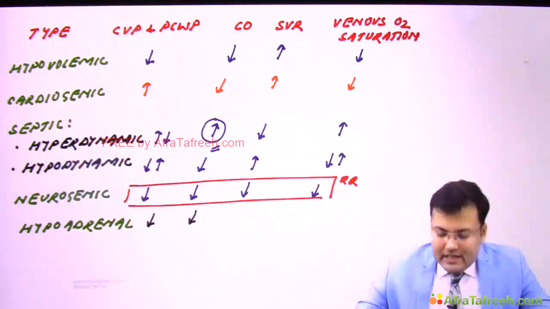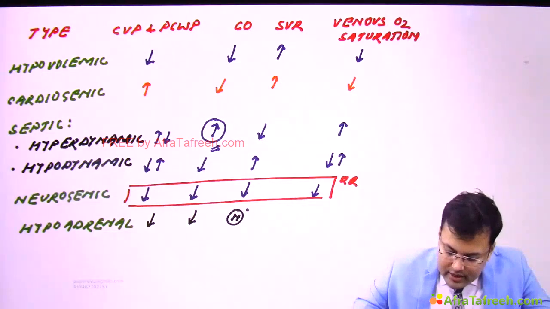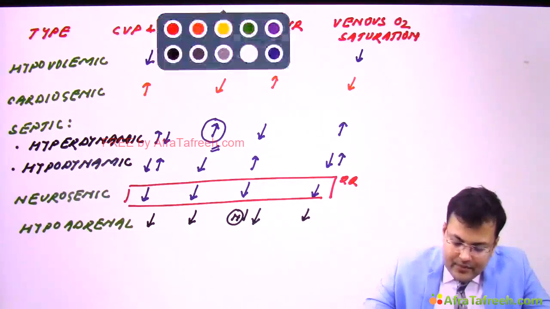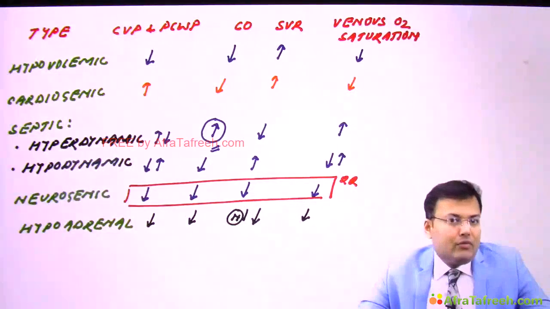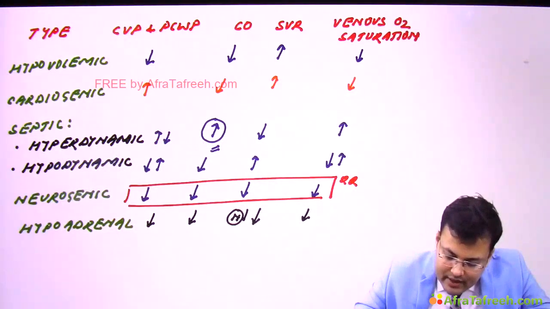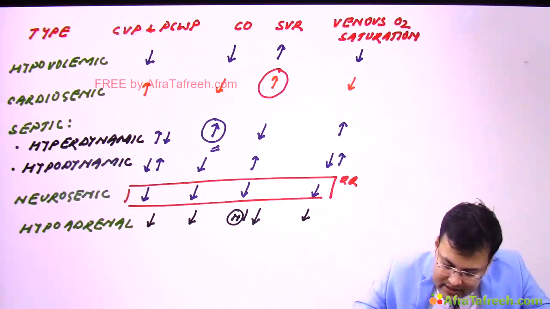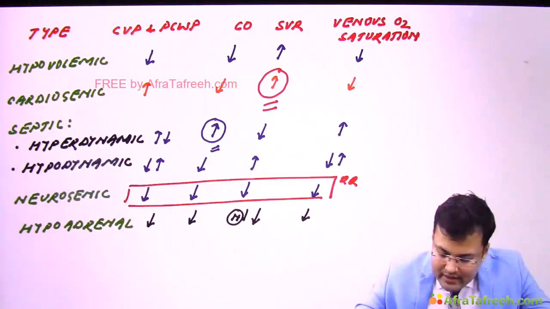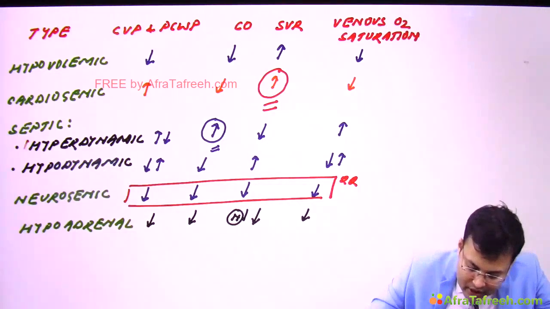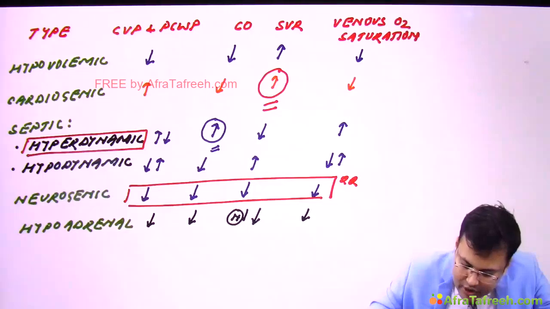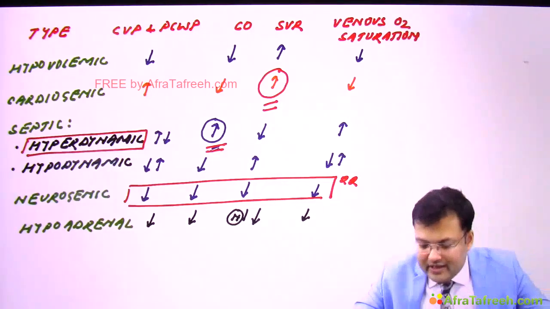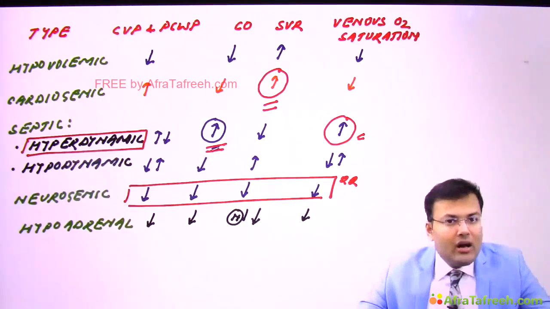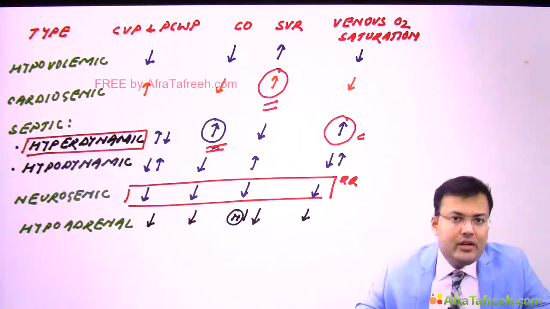The systemic vascular resistance can be normal or it can be decreased. And what about the venous oxygen saturation? This is decreased. Okay, so this table is very important. What you have to remember? You have to remember here that systemic vascular resistance is increased in cardiogenic shock, and there is only one type of shock, hyperdynamic phase of septic shock, where cardiac output is increased and venous oxygen saturation is increased, and all parameters are decreased in the neurogenic shock.